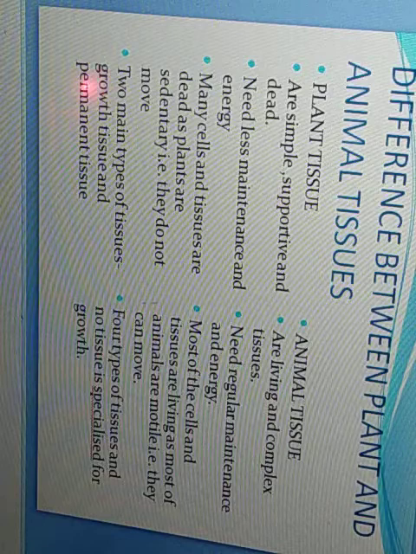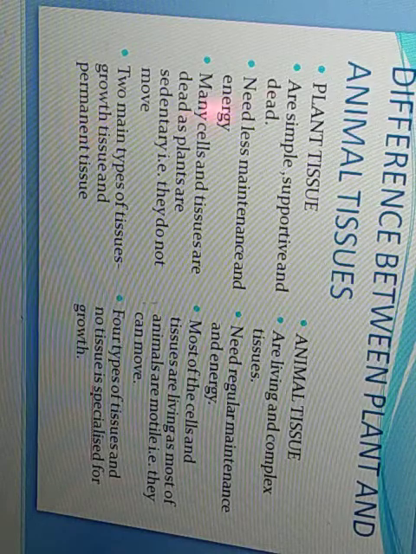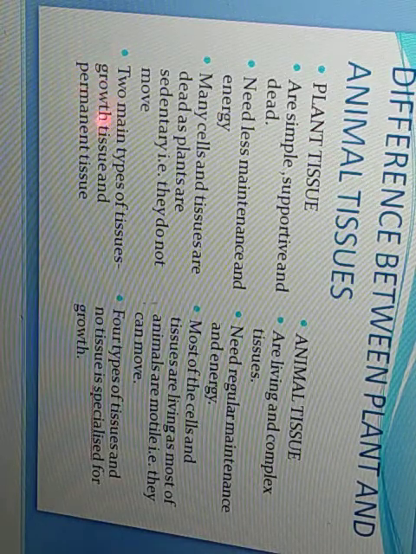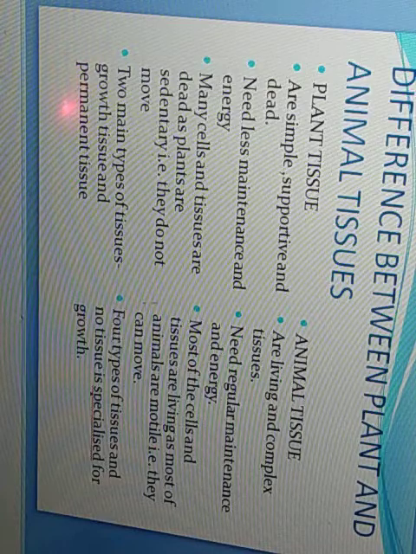Now when we talk about the types of tissues, there are two main types of tissues present in the plant. One is responsible for growth, so that is called the growth tissue, and the other is responsible for the formation of various other tissues, that is the permanent tissue.